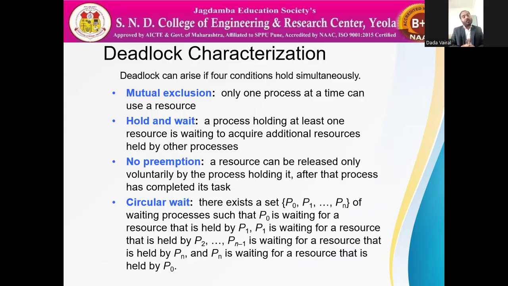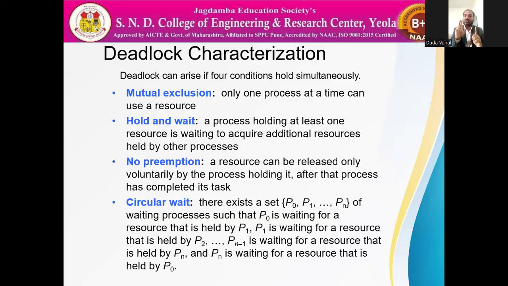Third, no preemption. No preemption means suppose I hold some resource and somebody else wants it, but I will not release that resource. That process holds some resource and does not want to release it, even though somebody wants it. That is no preemption. And circular wait, as we saw, is when the processes are waiting in a circular manner. The four conditions are there.